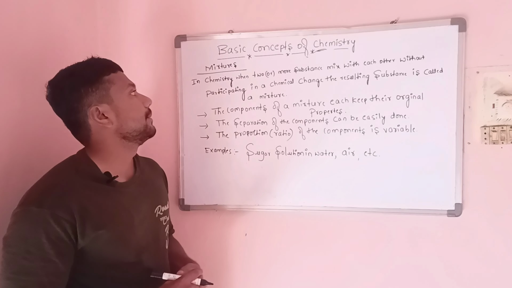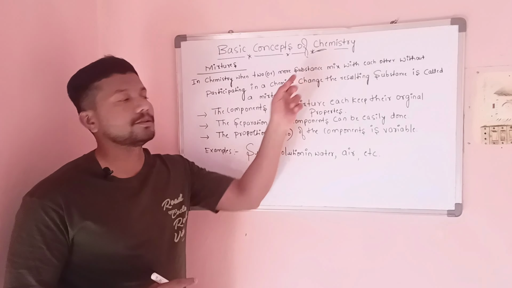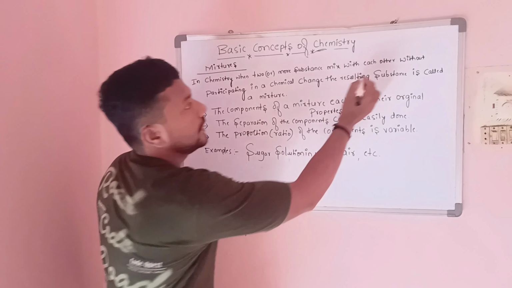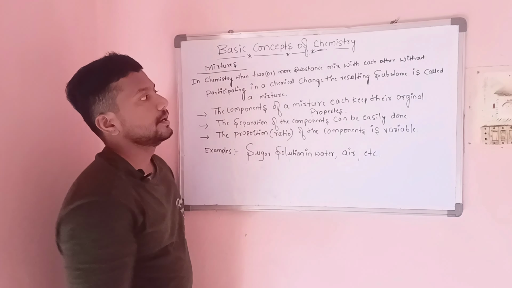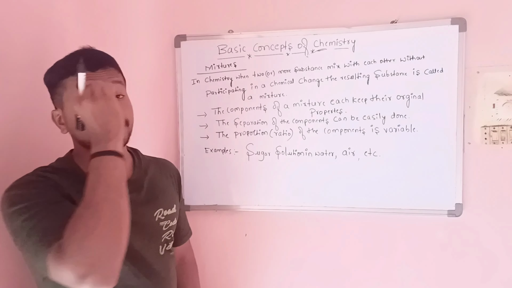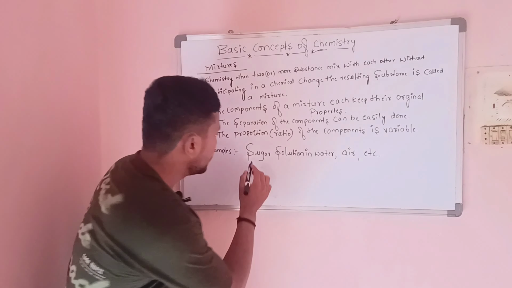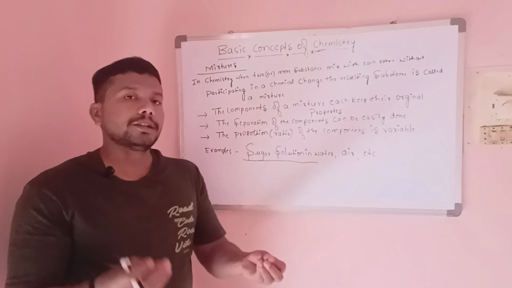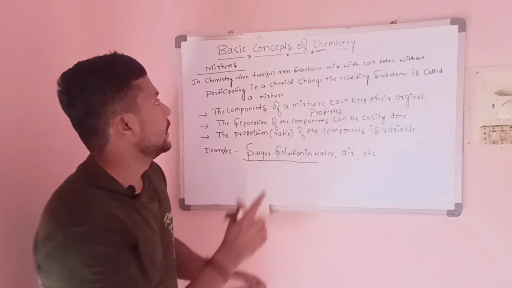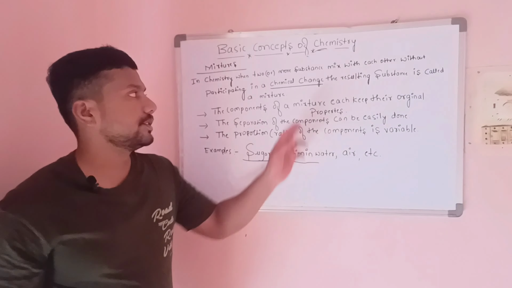In chemistry, when two or more substances mix with each other without participating in any chemical changes, the resulting substance is called a mixture. For example, we are taking sugar and mixing it in water. When we are mixing sugar in the water, there will be no chemical changes.